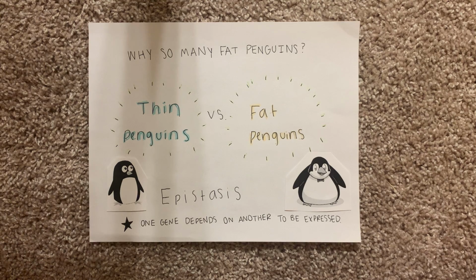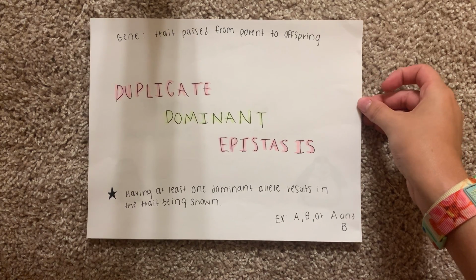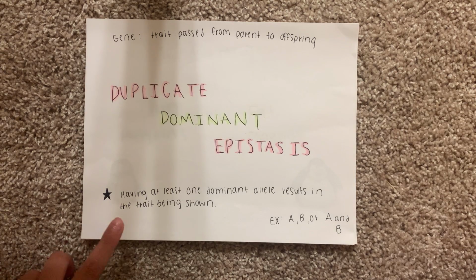So epistasis is one gene that depends on another to be expressed. As a little review, a gene is a trait passed down from parent to offspring. So in this video, we'll be talking about duplicate dominant epistasis, which means having at least one dominant allele will result in the trait being shown, these alleles being big A, big B, or big A and big B.